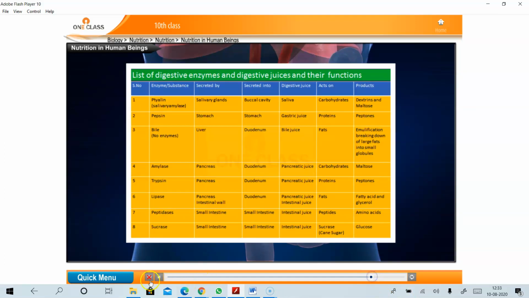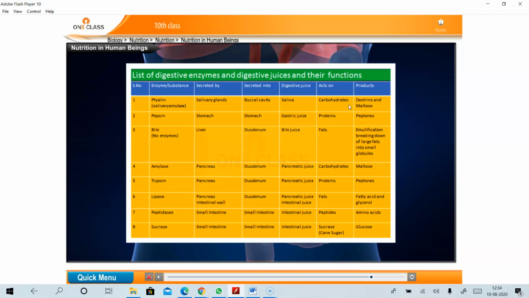See, this is the chart you can see in your textbook. There are 8 enzymes, the list of digestive enzymes and digestive juices and their functions. So this tabular form represents the enzymes present in our body, how they are secreted, where they are secreted into, what digestive juices they consist of, where they act in our body, and what the functions of these enzymes are.